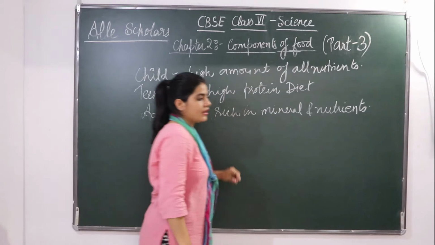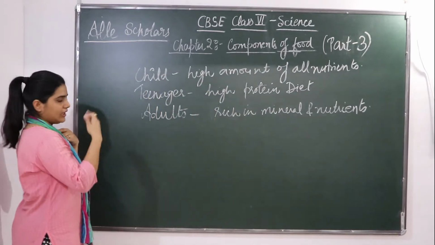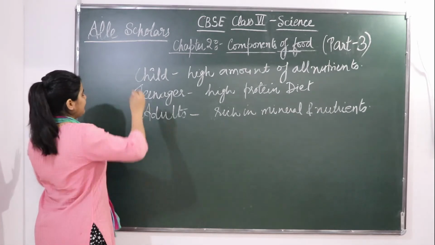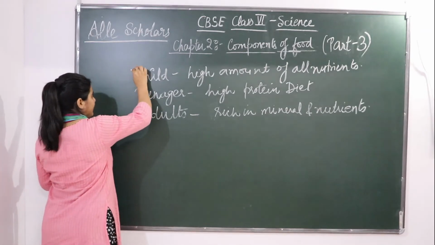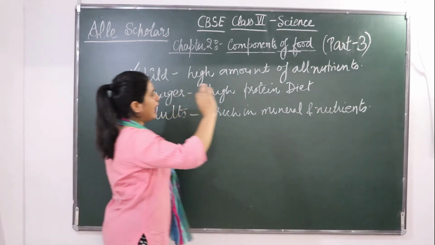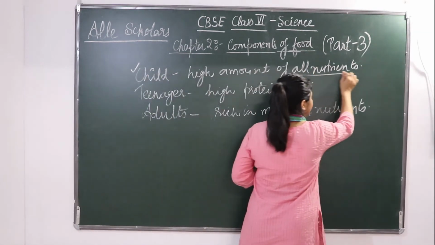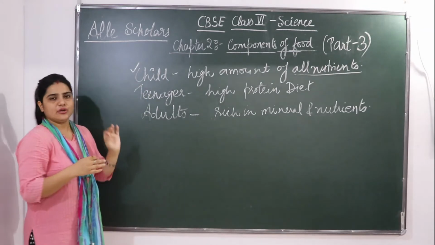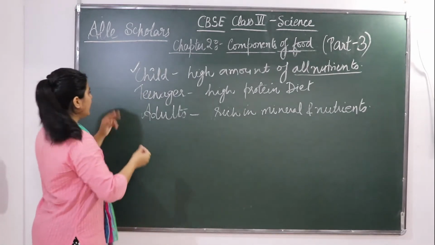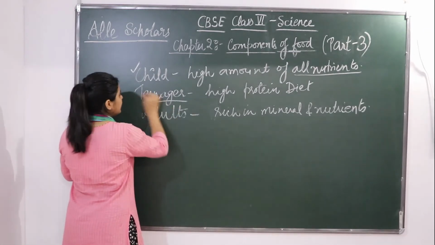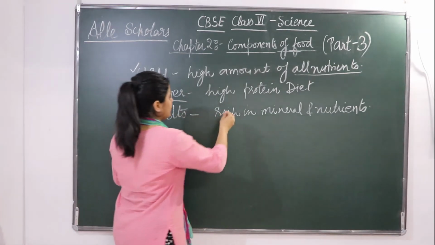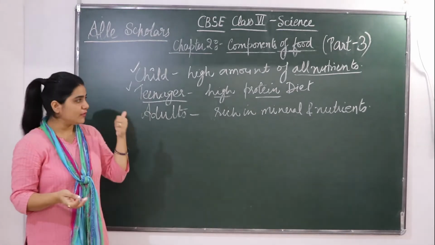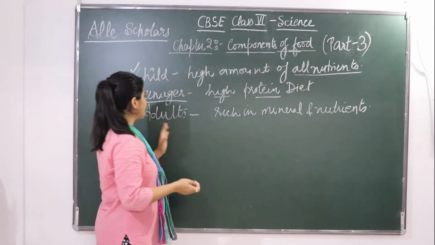Okay, so you can see that at different stages of life, when we are a child, we need a high amount of all nutrients. In fact, जितना nutrients एक child को आप दे सकते हो उतना अच्छा. When we are a teenager, we need high protein, क्योंकि body की growth होती है, and for growth of a body, what we need is protein.